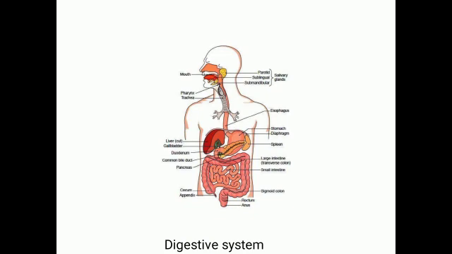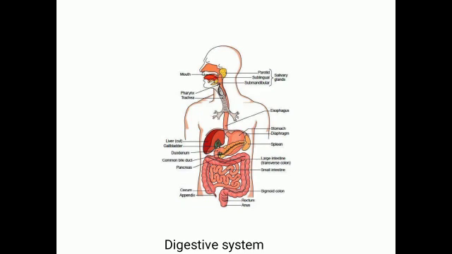Next, dear students, what is an organ system? Define organ system. An organ system is a group of organs which perform a set of functions. For example, the digestive system helps in the digestion.